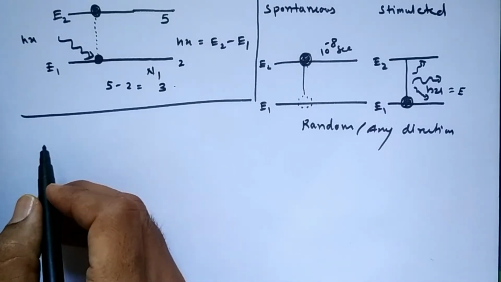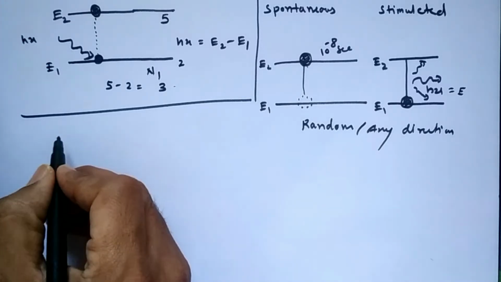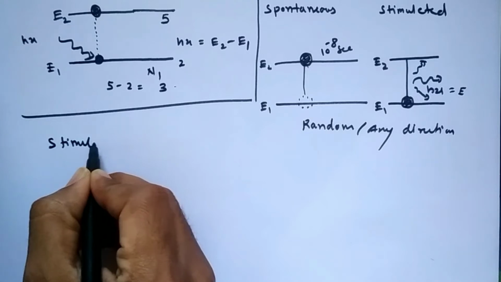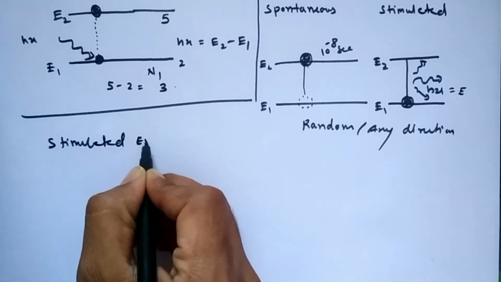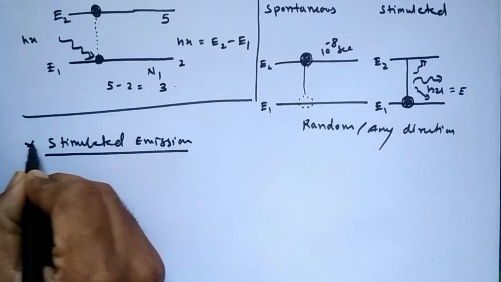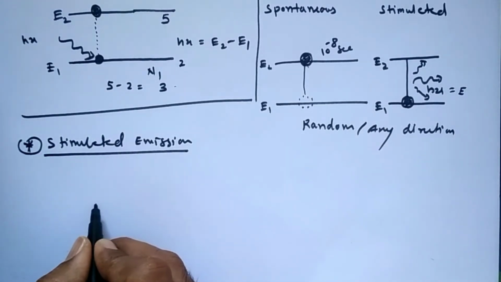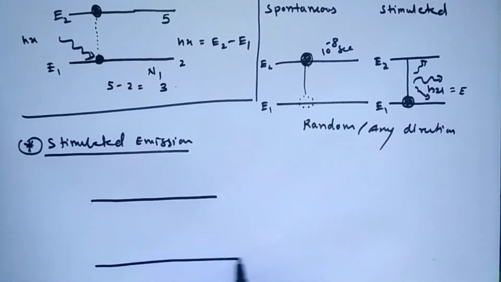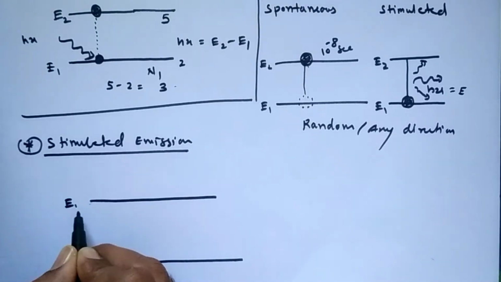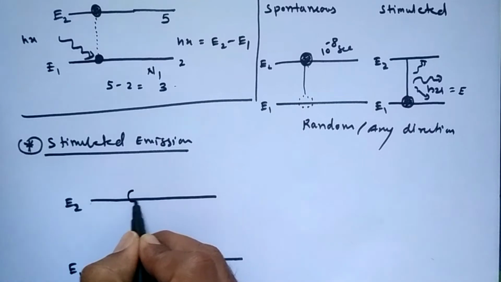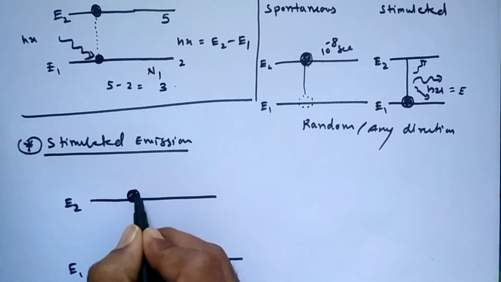Now I am talking about the last part of this video lecture, that is stimulated emission. So what happens, friends, for stimulated emission? Here the atom has already absorbed the energy, is excited, and has come to the higher energy state.